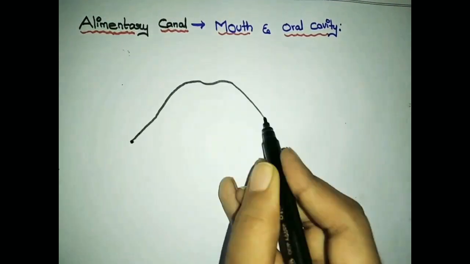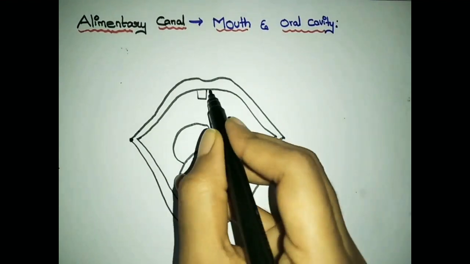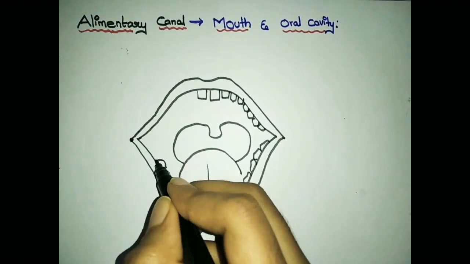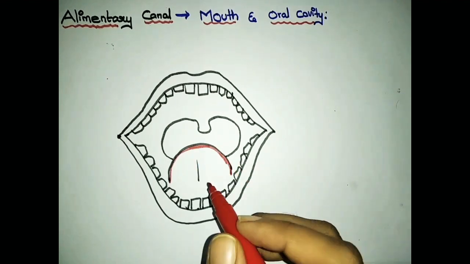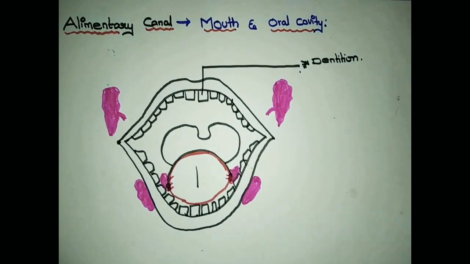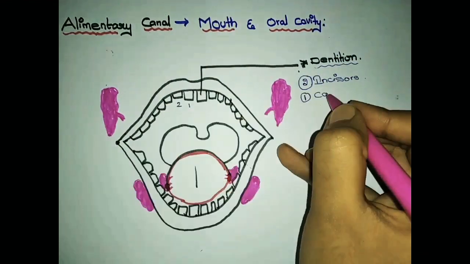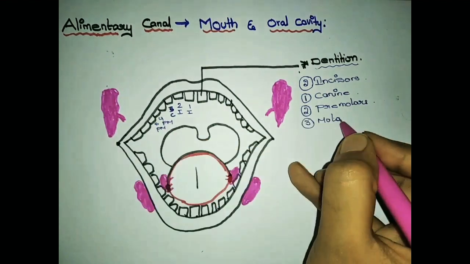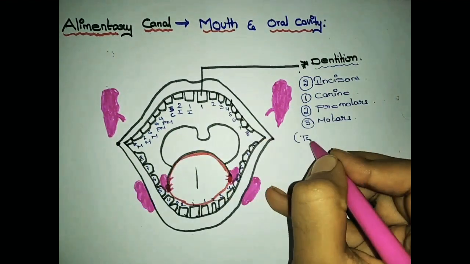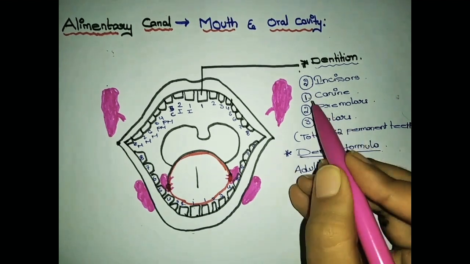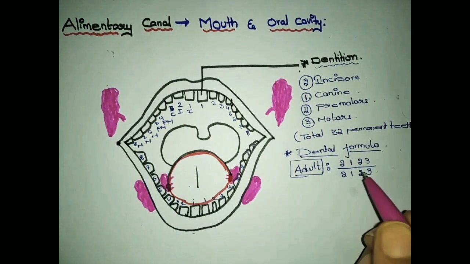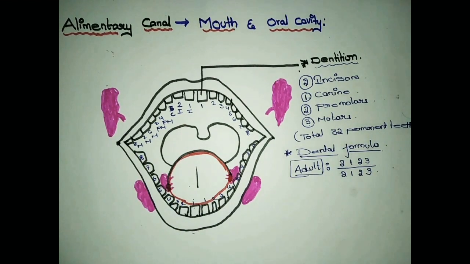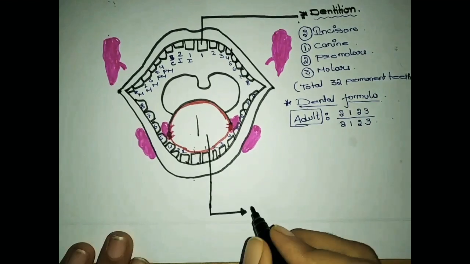In the oral cavity, we can see the dentition, the arrangement of the teeth, the tongue, taste buds, and secretions of the salivary glands and their functions. Teeth are arranged in 2 incisors, 1 canine, 2 premolars, and 3 molars in upper and lower half. So, totally there are 32 permanent teeth in an adult, and this is the dental formula.